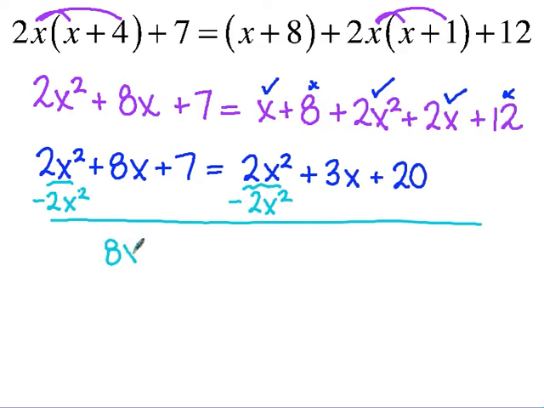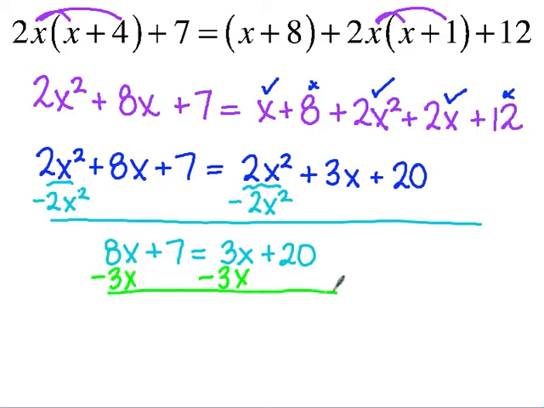So if you don't get rid of the x squared term, you've probably done something wrong. So then now this is a basic equation. Let's start. We're going to subtract 3x from both sides. So I end up getting 5x plus 7 equals 20.